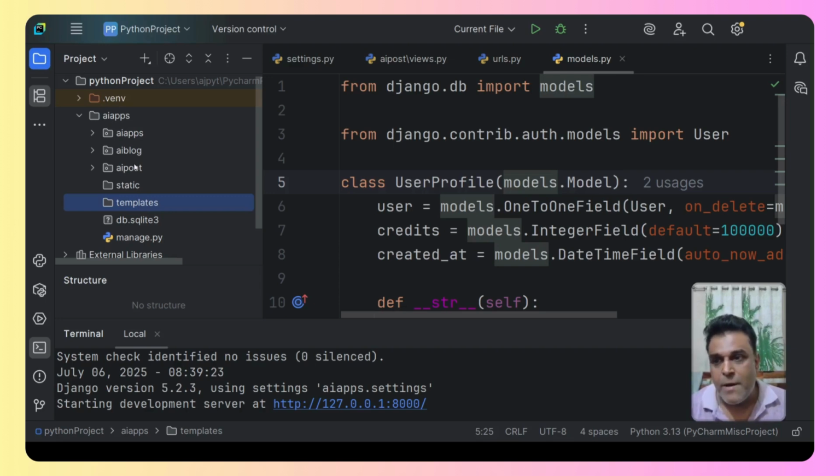Please understand this. Now, what is the static folder and what is the templates folder? The static folder is basically going to hold all the CSS files, the JavaScript files, and the images.